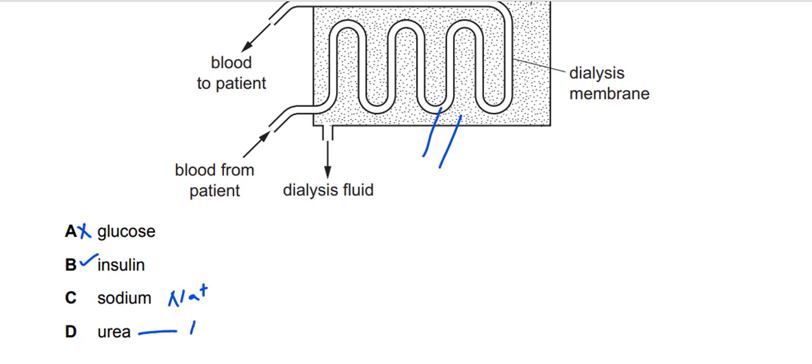Urea is a smaller one, it can diffuse out. Okay, NH2 twice CO, this is urea, it is so small, so it can diffuse out. Sodium can diffuse out. Insulin cannot diffuse out. So C is wrong, D is wrong. They can diffuse out. Only insulin cannot diffuse out. So the answer for question 19 is B.